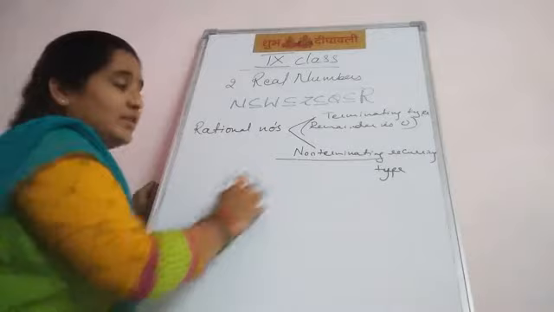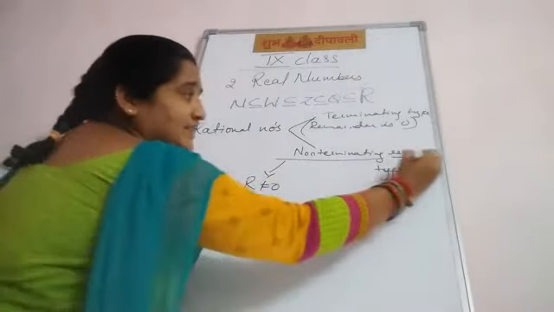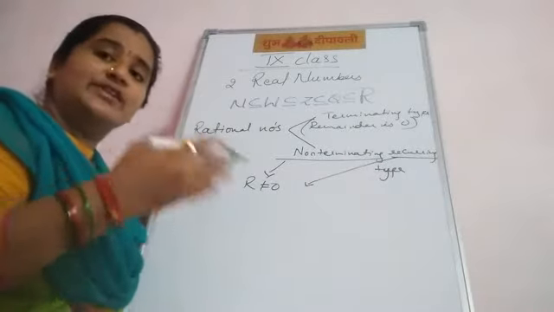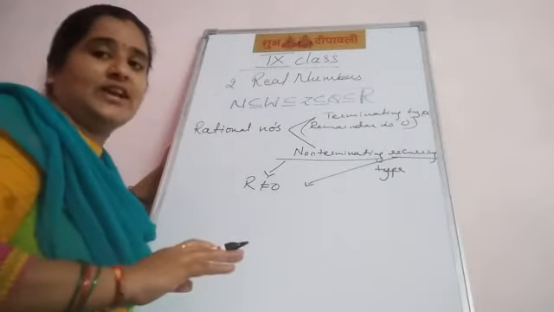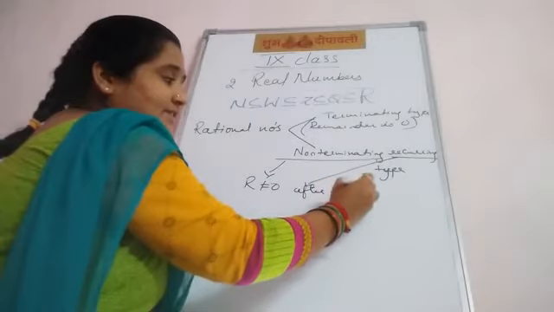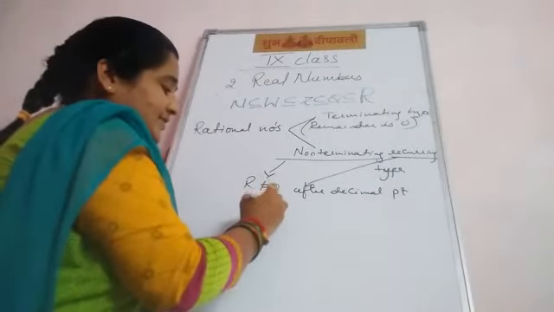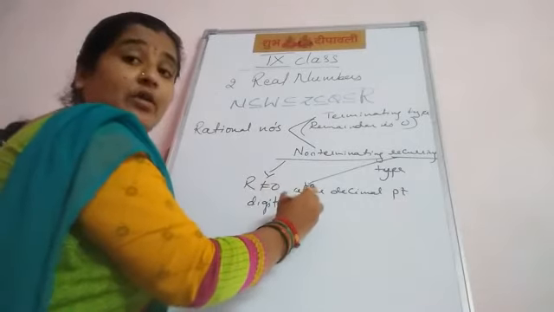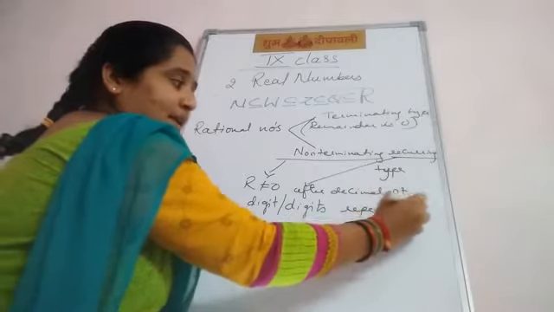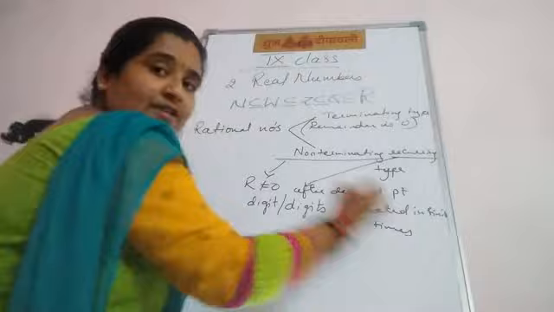Non-terminating means the remainder is not equal to 0. Recurring means after the decimal point, a digit or digits are repeated infinite times. Okay? Infinite times.